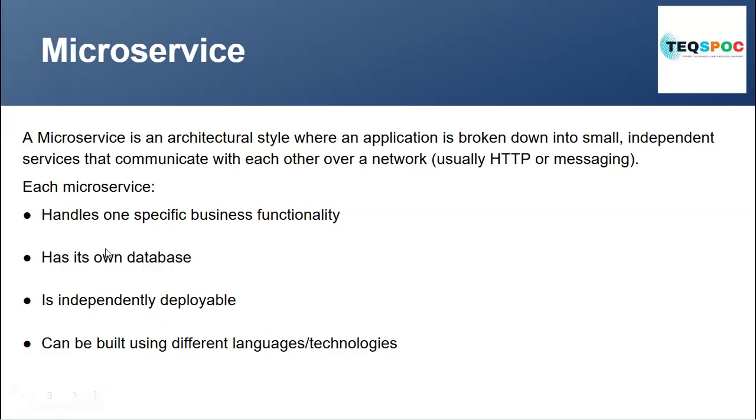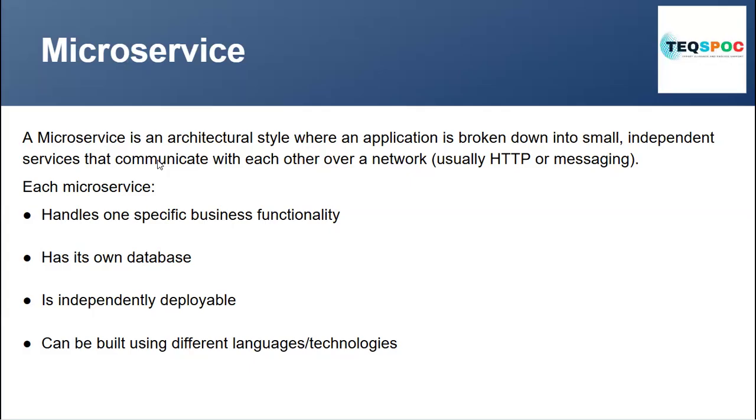Because every microservice you can deploy according to your need, on different servers, with a different port number, and it can be built usually in a different language. What is the good thing about microservices? Like you are a Java developer, now you basically work on a Java application. According to the current and future market, the demand for Python development is growing, and now they are also developing applications.